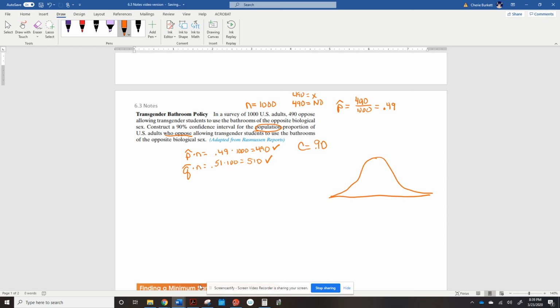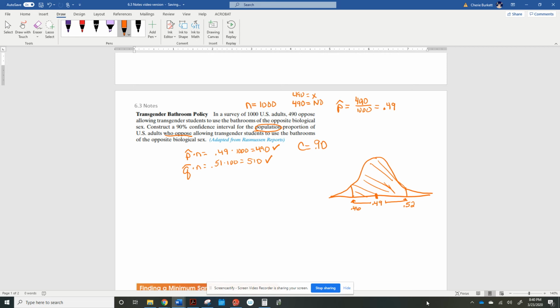And since our p hat was right here at 0.49, the 90% confidence interval is in here. This is the 90% confidence interval. Our margin of error we'll calculate here in just a second, but we said that the upper limit was 0.52 and the lower limit was 0.46.